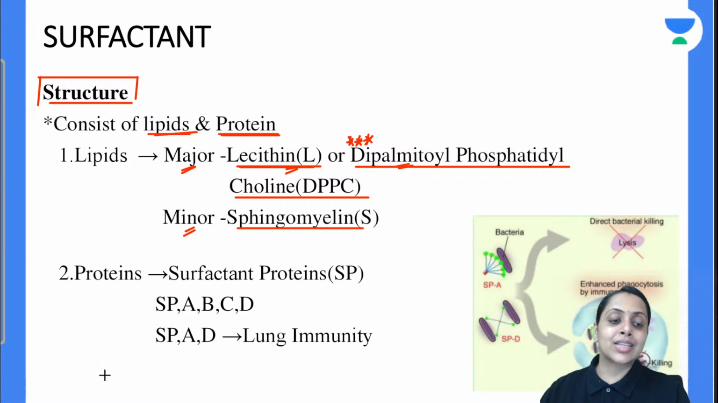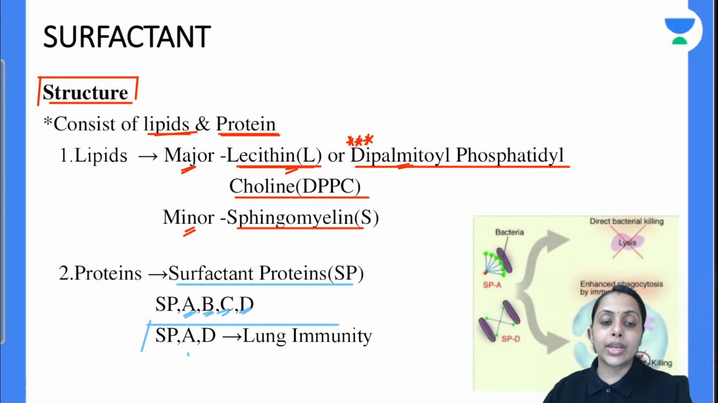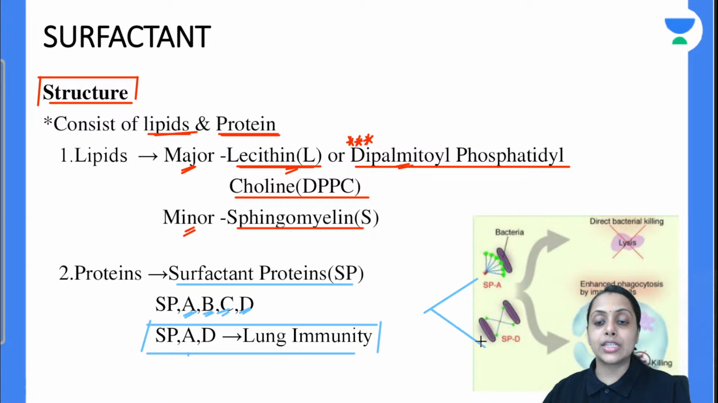And protein की बात करेंगे. Protein in our surfactant is known as surfactant protein, and we have 4 types of surfactant protein: surfactant protein A, B, C and D. Among these, surfactant protein A and D are responsible for lung immunity. Is this clear with everybody?